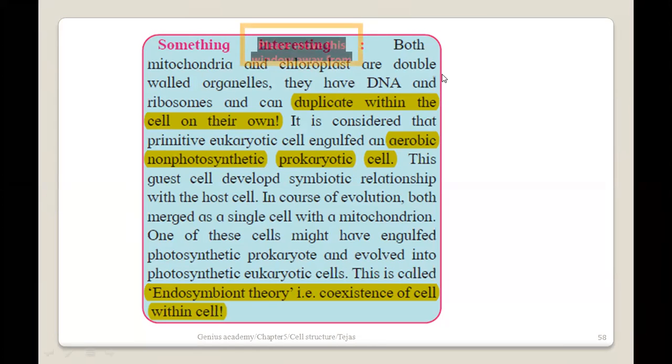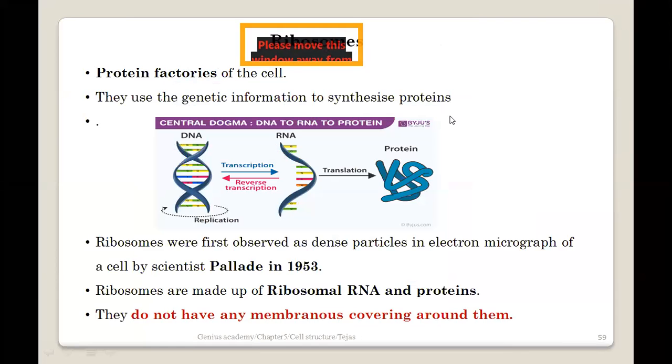Okay, so I hope you understood the concept of endosymbionts. You understood the entire information about the mitochondria and the chloroplast. So these are the two important organelles जो हम लोगों ने आज खत्म किए हैं, and then I will just give you a brief about the ribosomes and then we will stop for a day.